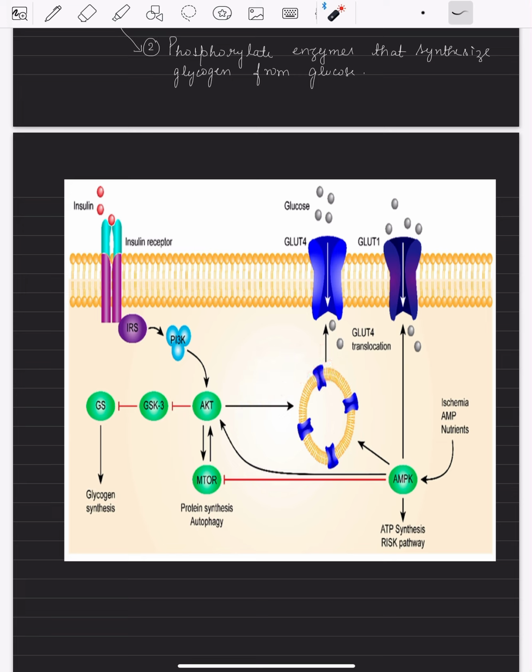Glucose will be taken up by the GLUT4 transporter, and this glucose will be further converted into glycogen, and the glycogen synthase enzyme is present in the cytosol. Glycogen synthase enzyme is present in the cytosol only. So that is the thing. And other than that, you can see this AKT is involved in mTOR regulation also. This process is reversible, sorry.